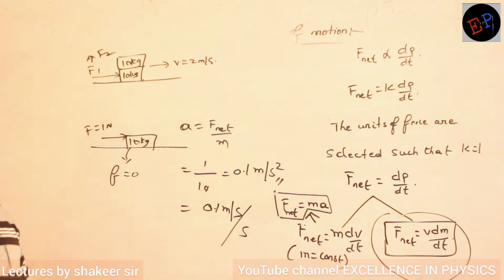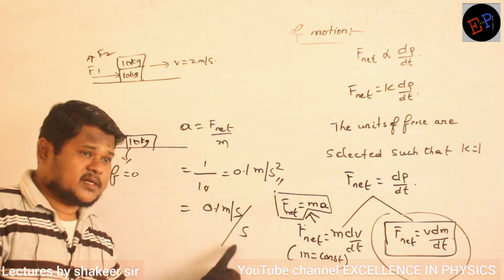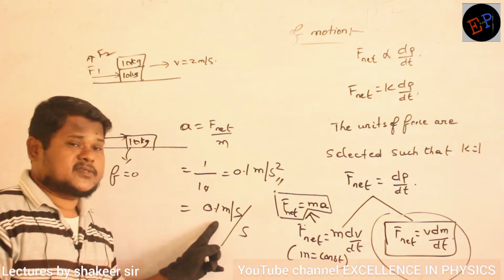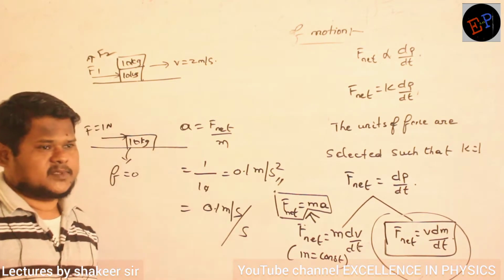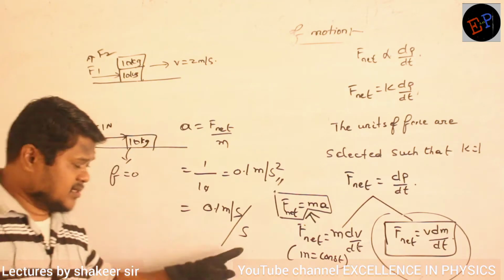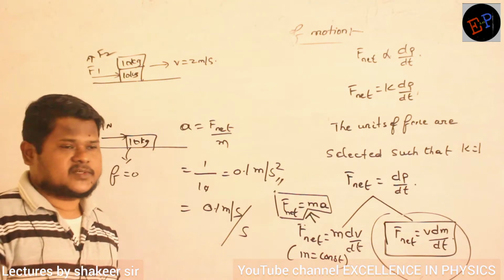ఇలా కూడా రాసుకోవచ్చు కదా. Meter per second means velocity. Are you able to understand? It means for every 1 second, velocity of this body is increasing by how much value? By 0.1 meter per second. That is the meaning of acceleration. ప్రతి సెకండ్కి ఈ బాడీ యొక్క వెలాసిటీ ఎంత పెరుగుతుంది? 0.1 meter per second పెరుగుతుంది. That is called as acceleration.